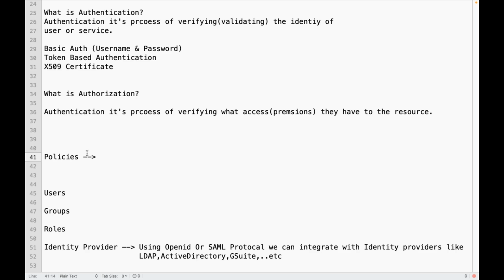Policies are nothing but specific permissions, basically actions. We can define specific permissions, actions,